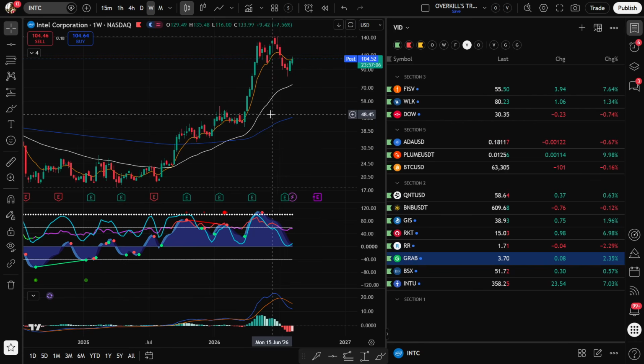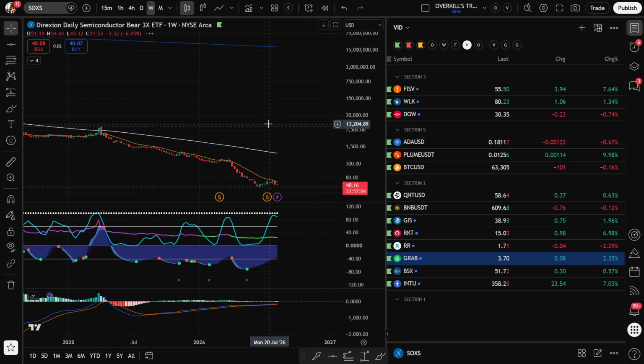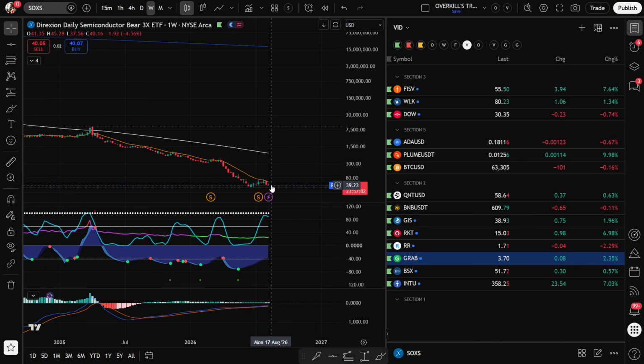I can't say for sure, but SOXS, in my opinion, is a great hedge right now with the markets, in case something crazy happens, in case Iran decides to bomb the United States, or just something weird happens, which could very well happen at any moment. Okay, it's a hedge. It's not something you go very heavy on. It's just a hedge in case the markets do sell off really hard.